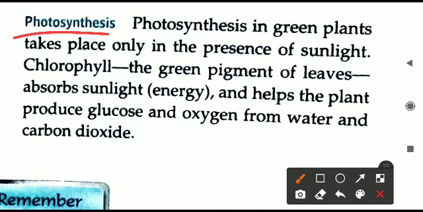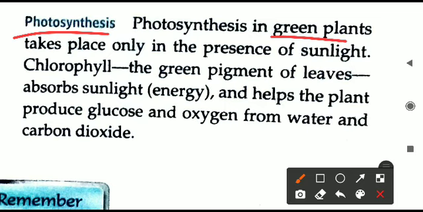Next is photosynthesis. Another and the last final example we'll read now. Photosynthesis in green plants. That is a biological process, and it takes place in the plants to produce the food. Plants are autotrophs. You have studied that in biology, that plants are having the ability to produce their own food, and that is this process only. Photosynthesis is the process by which plants prepare their own food. That is happening in the presence of sunlight, and because of the pigment chlorophyll in the green leaves. That is the green pigment of the leaf.